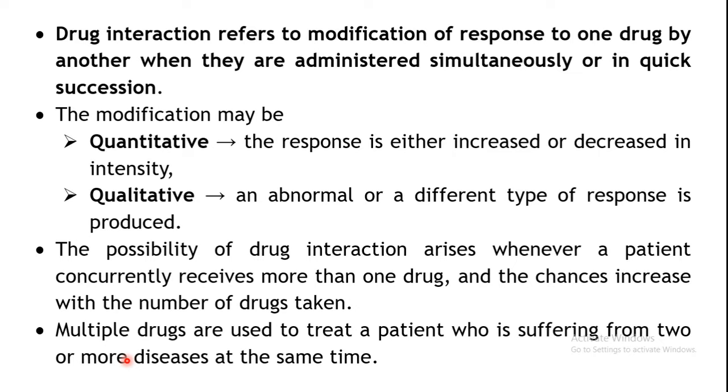So here also there are chances of interaction. Also the chances of interactions increase in the elderly, and even in pediatrics, the small infants or small children, because their body physiology is altogether different. So there are chances of interactions occurring in such individuals.